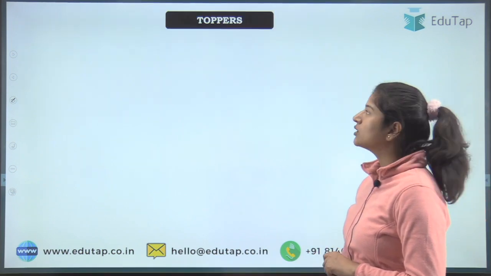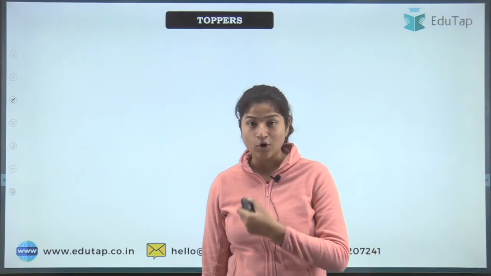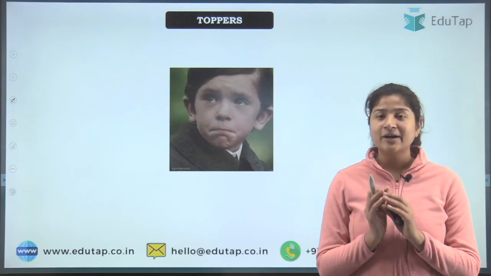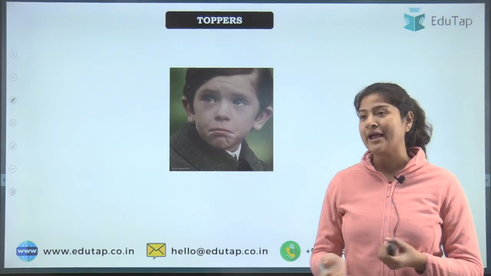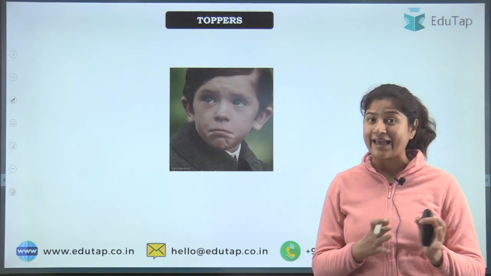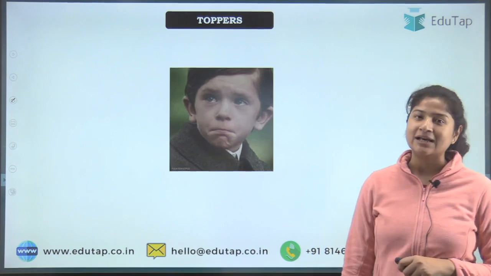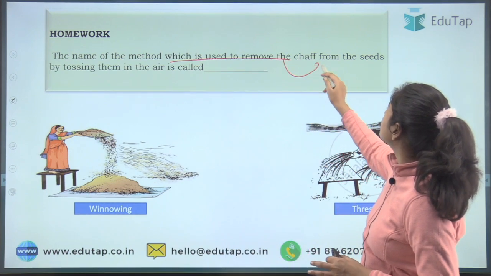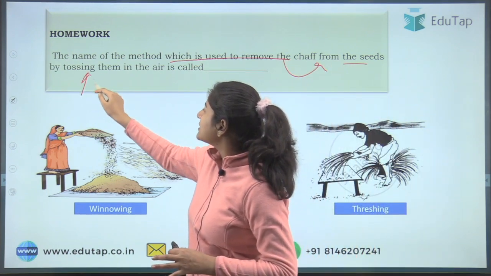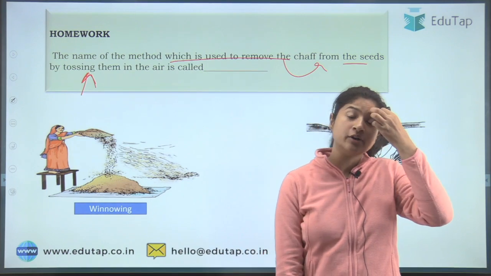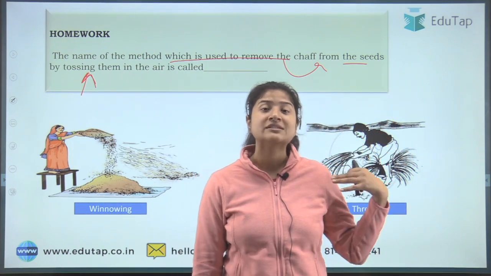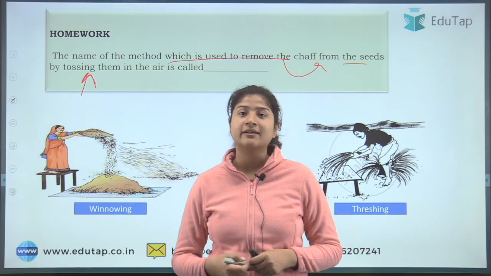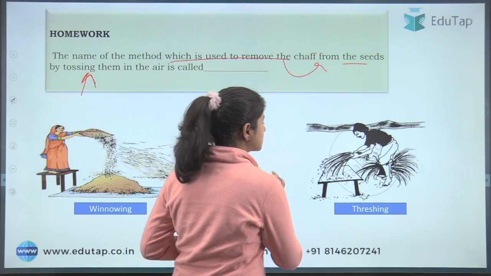Now let's see who are the toppers of the previous question that I asked you in your previous class. And the topper is nobody. Everybody who has given the answer is wrong, and I was very angry and sad that nobody got the right answer. See what the question was. The question says: the name of the method which is used to remove the chaff from the seed by tossing them in the air. So you must have played cricket, or seen people playing cricket, right? They toss the coin in the air. The answer that you gave was threshing.